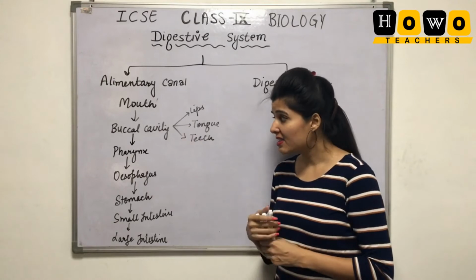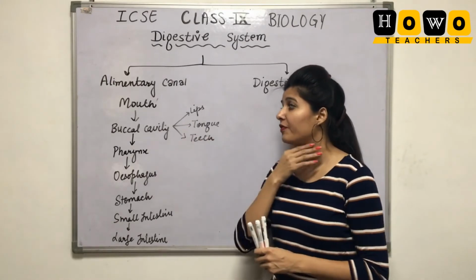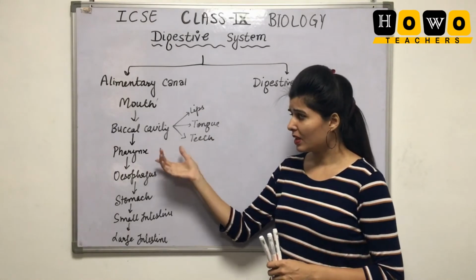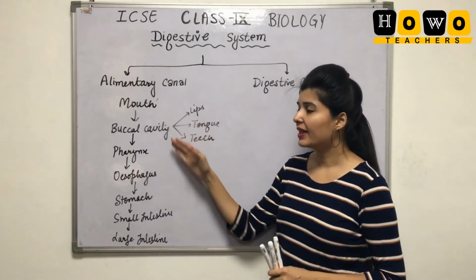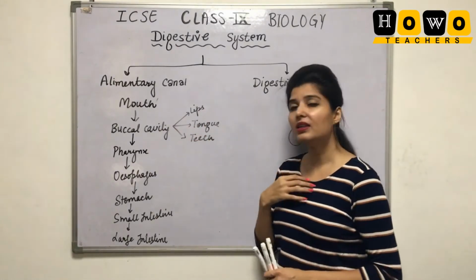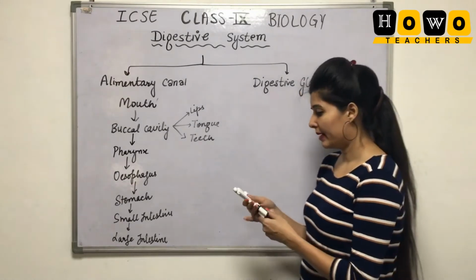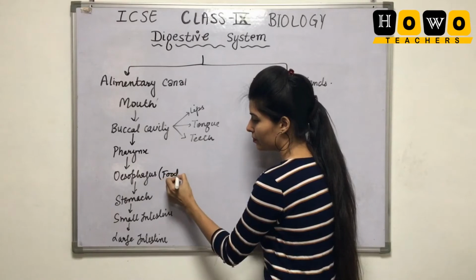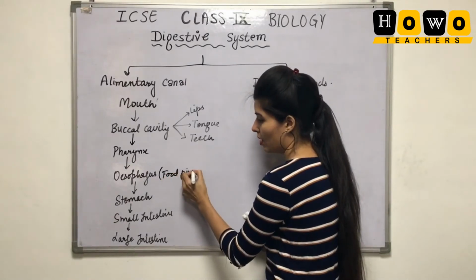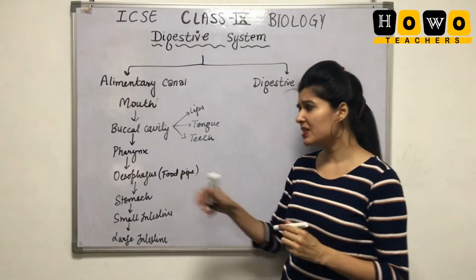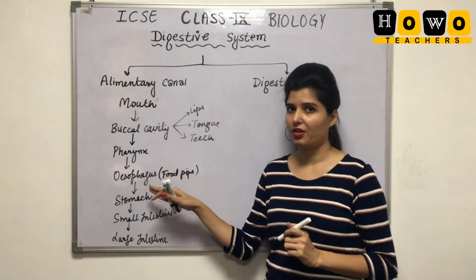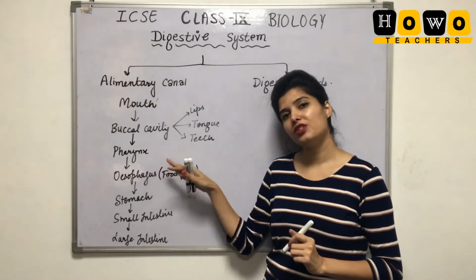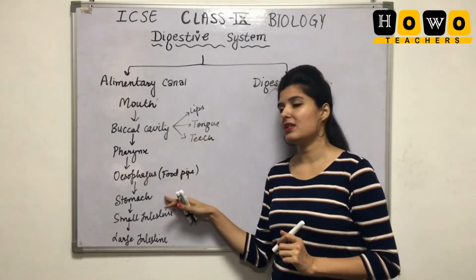And next is the pharynx. You can feel the pharynx on this side. It is the part that connects our mouth part and the esophagus, the food pipe. Next is the food pipe or esophagus. This part does not have any kind of digestion in it. It is just a path through which the food is passed up to the stomach.